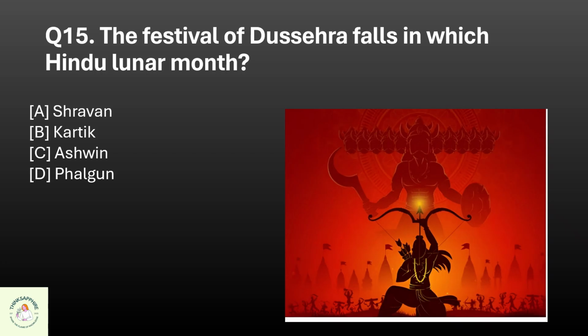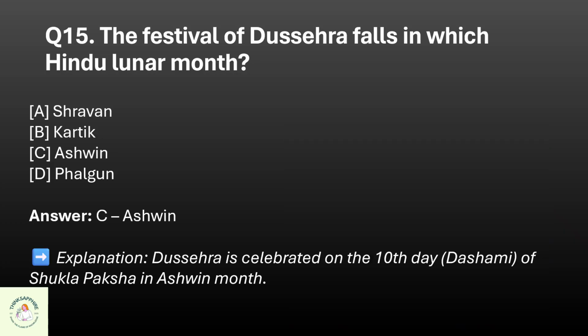Question 15. The festival of Dussehra falls in which Hindu lunar month? A. Shravan. B. Kartik. C. Ashwin. Or D. Falgun. The correct option is C. Ashwin.